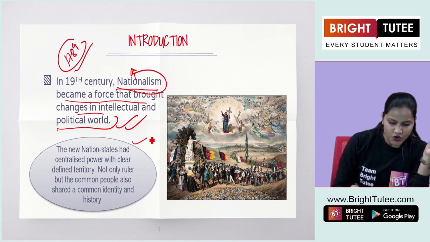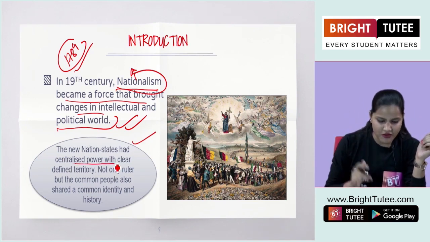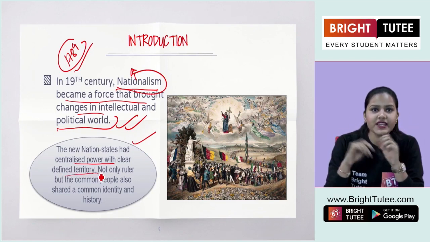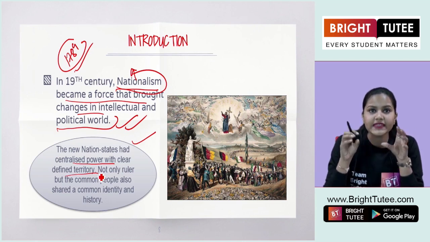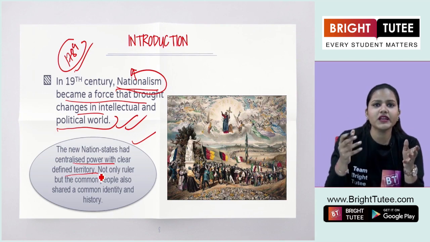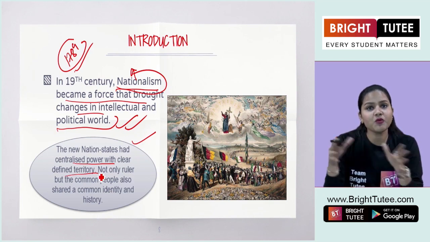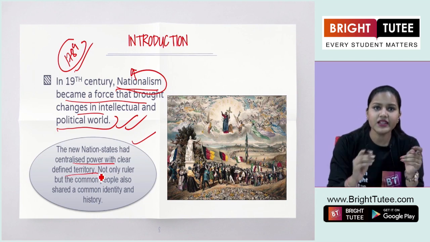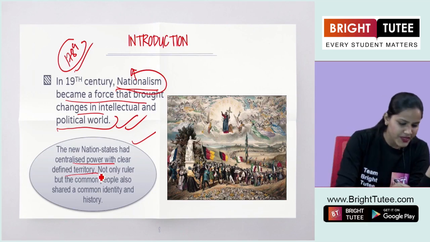Okay? So the new nation states that had emerged had centralized power with clearly defined territory. Now, students, we took the example of the Holy Roman Empire. All the people living in the Holy Roman Empire owed their allegiance to one king, one ruler in their province, right? But here what do we see in the 19th century? We see that the new nation states that developed were quite different from the multinational dynasties.